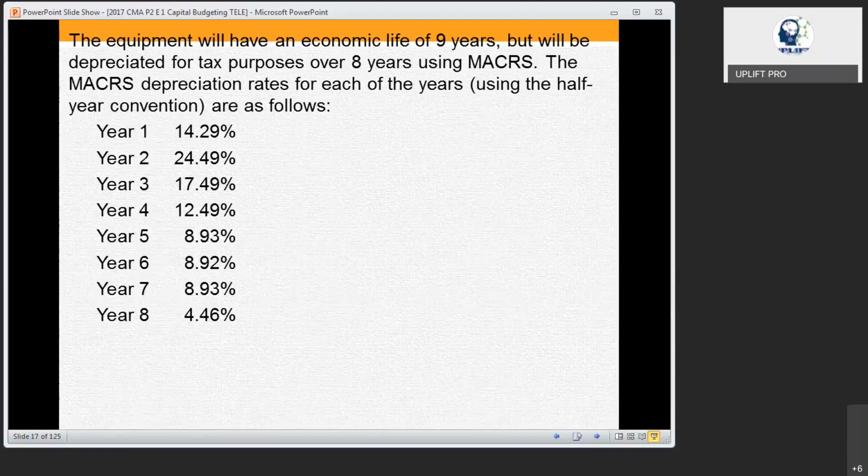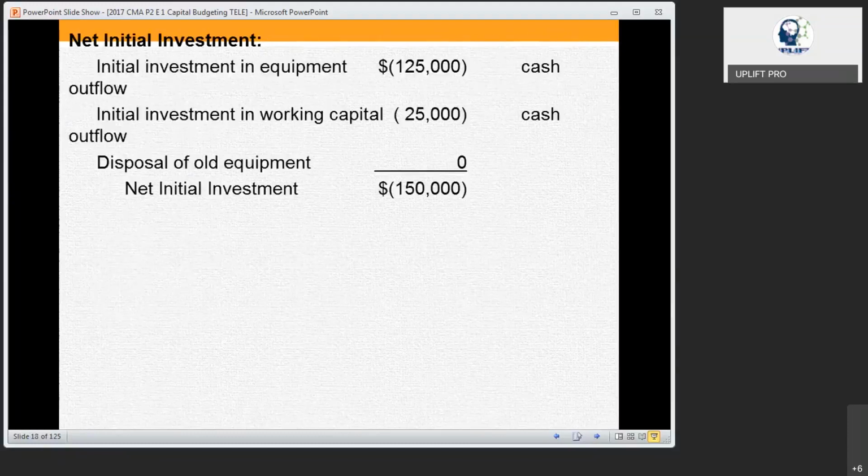In the sum, it's clearly given. For each and every year, they have given you the percentage of depreciation. Right? So, now, what are the considerations? Initial investment. What is the initial investment? 125,000, they have to pay for buying that machinery.